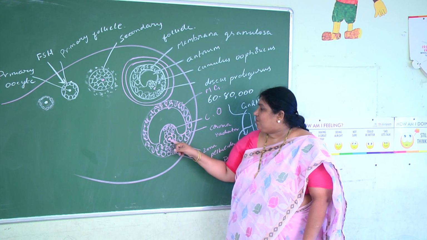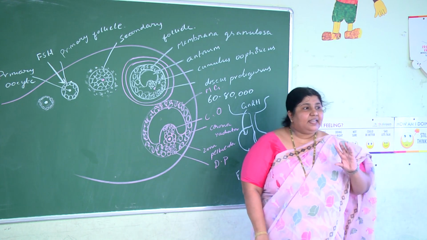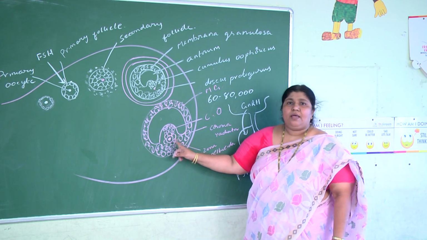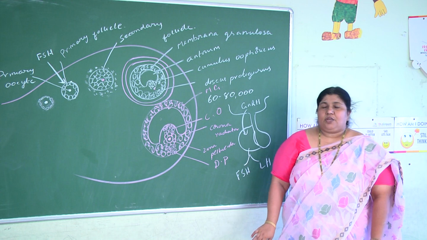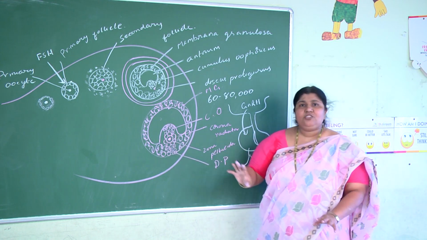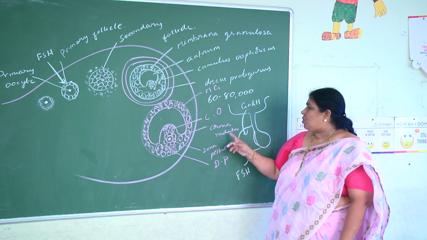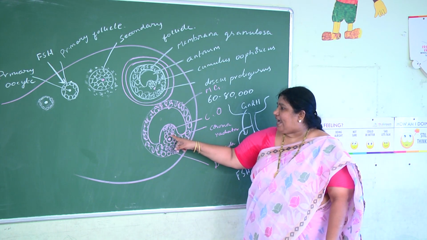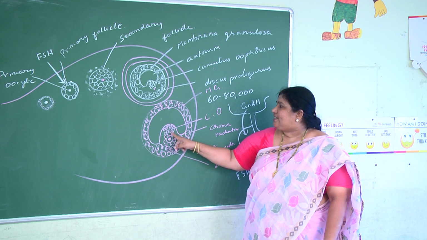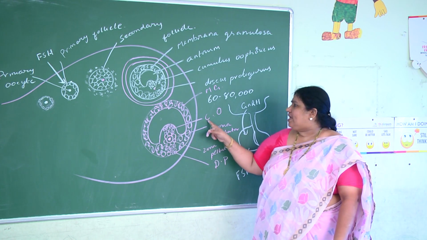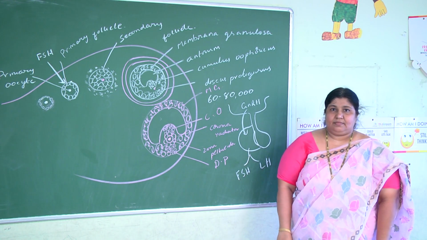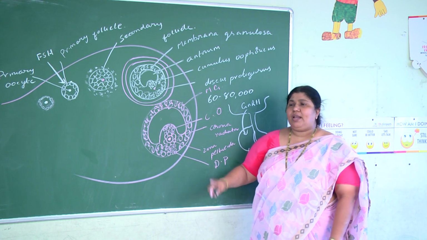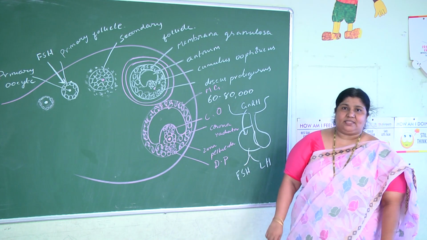Now, once the secondary oocyte is formed, it surrounds itself by a non-cellular layer called the zona pellucida. The follicular cells which are adhering to the zona pellucida are referred to as corona radiata. The follicular cells which are attaching the oocyte to the antrum are called cumulus oophoricus. The follicular cells which are attaching the oocyte to the wall are called discus proligerus.